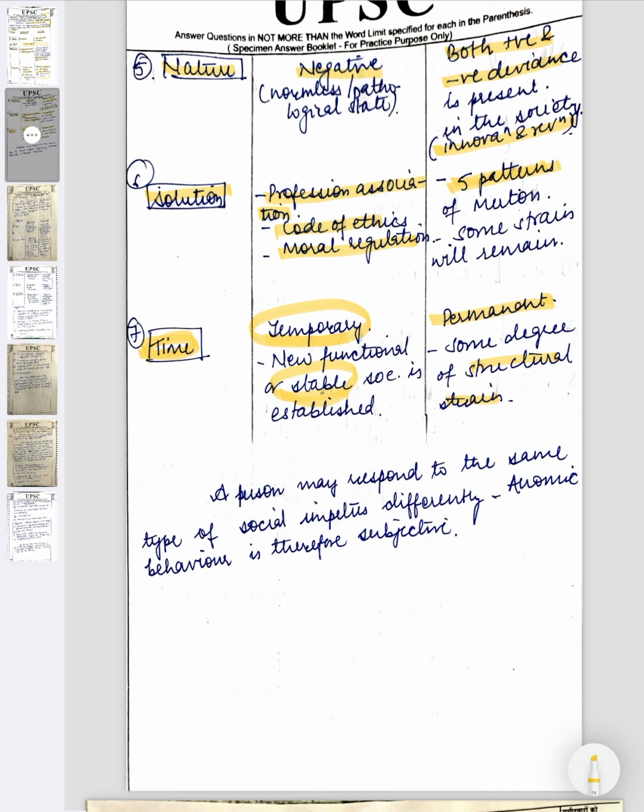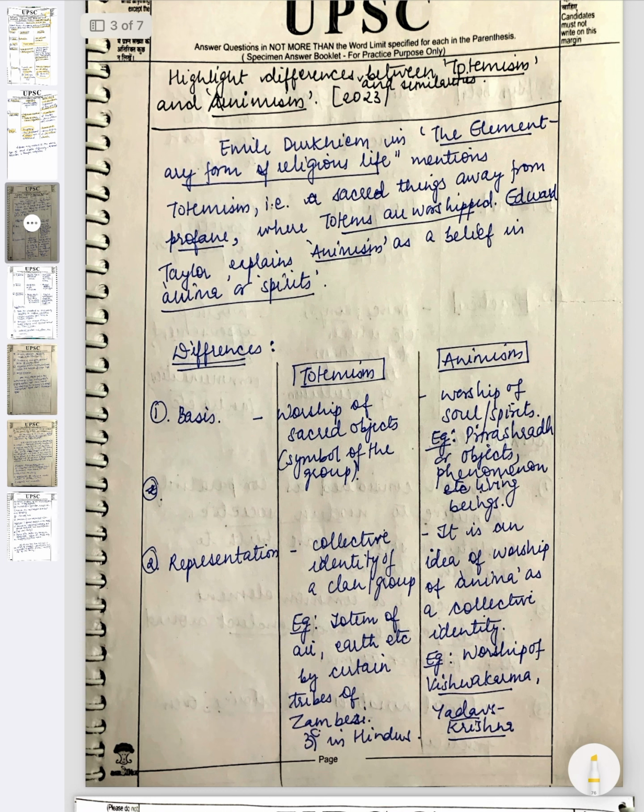So you may conclude that a person may respond to the same type of social imperatives differently. Anomic behavior is therefore subjective. Now highlight the difference between totemism and animism, and also similarities. Now this is a question which is totally on an applied bent. If you have even a little knowledge, you can elaborate the points. It uses more creativity than bookish knowledge.